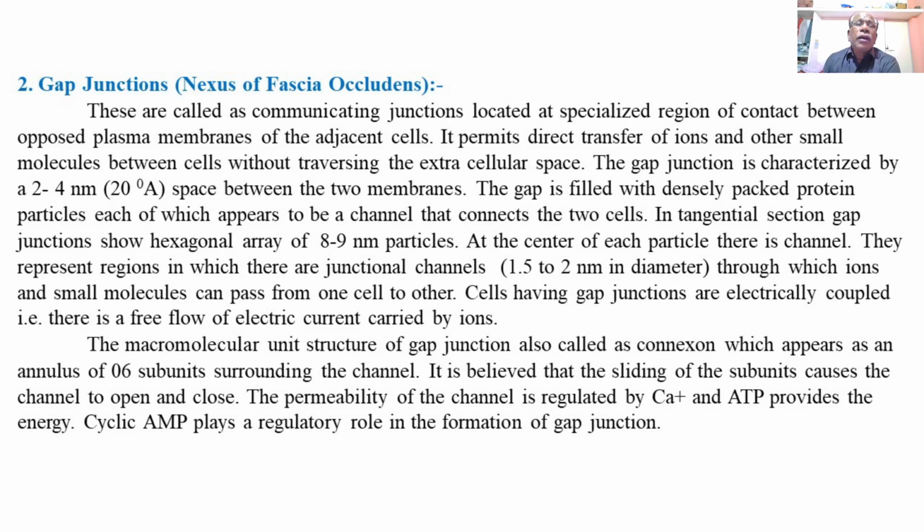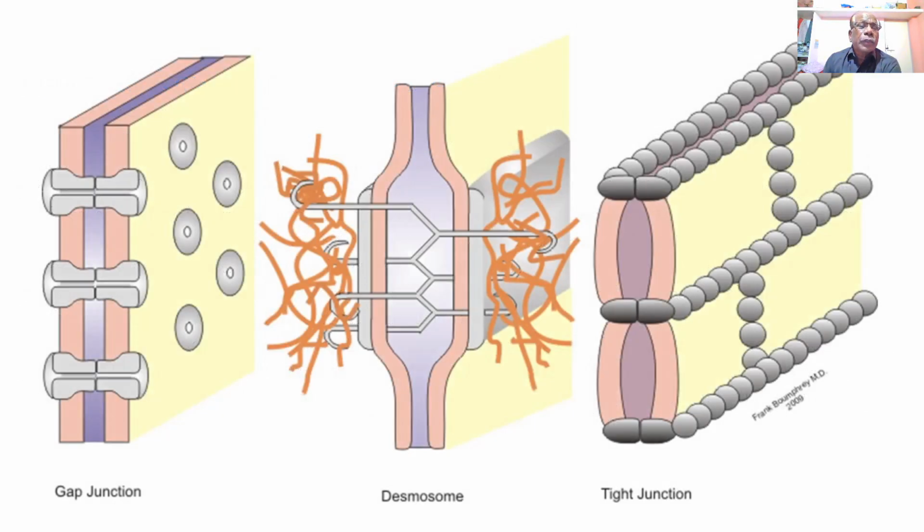Now we will explain the structure of the gap junction with the help of a diagram. This is a diagram showing all three types of junctions which we are going to study under the topic of cell junctions. We have already explained the tight junction and the gap junction. In this diagram, at first you can see the gap junction. In the first diagram, you can see two yellow colored sheets.